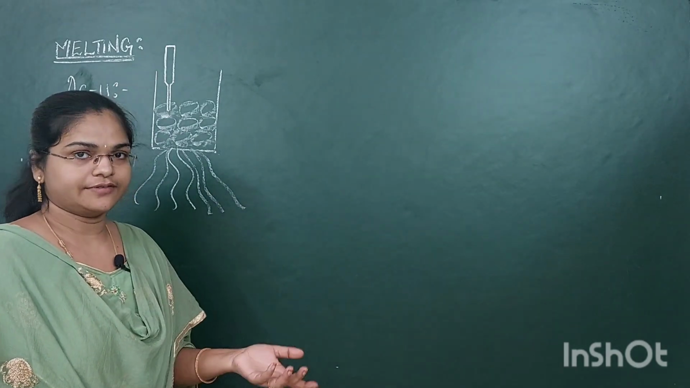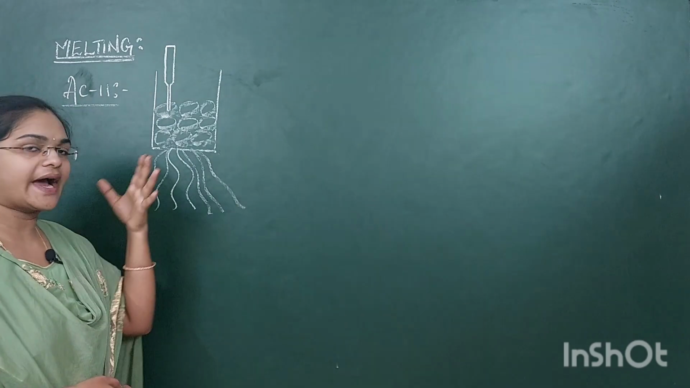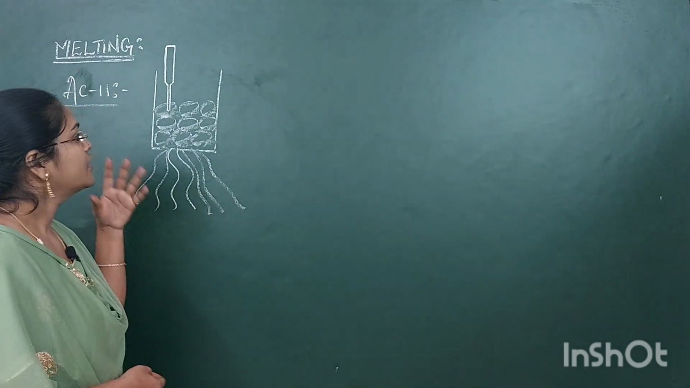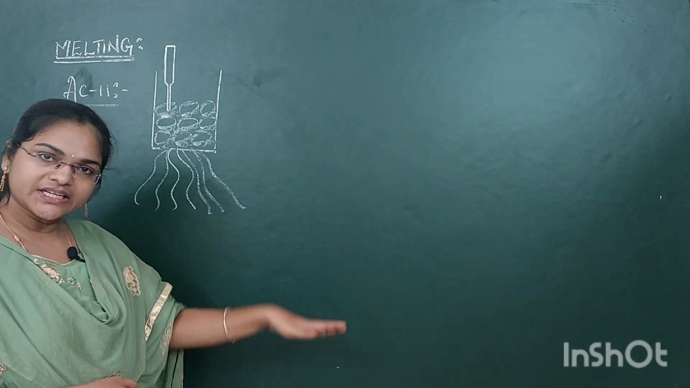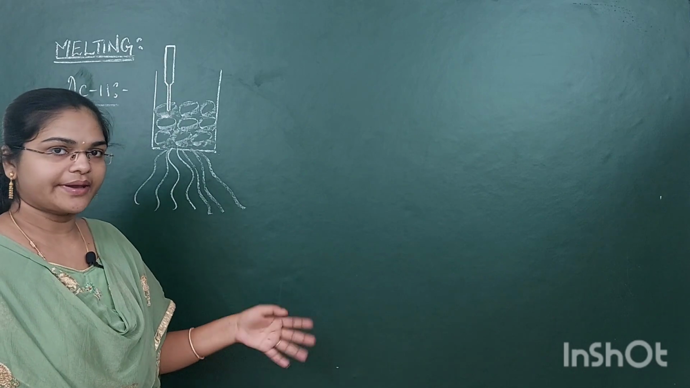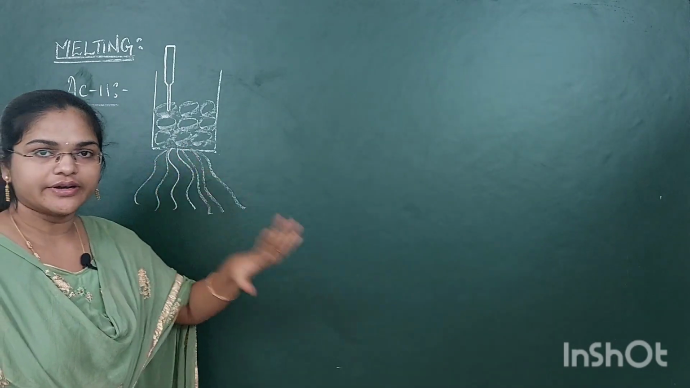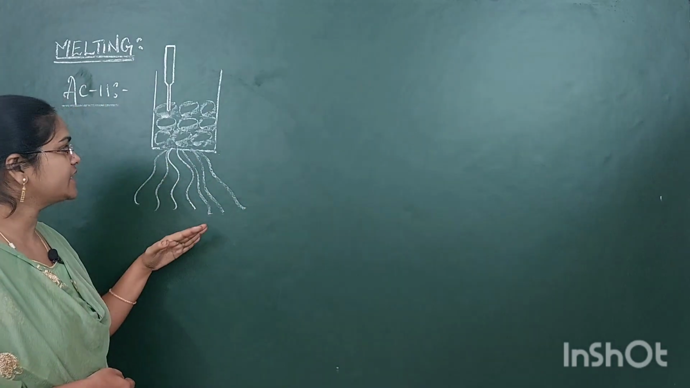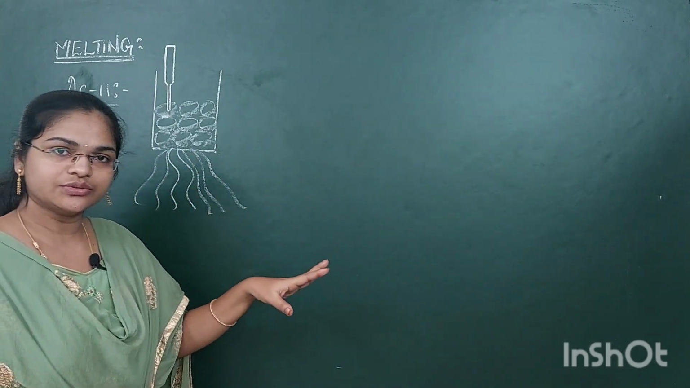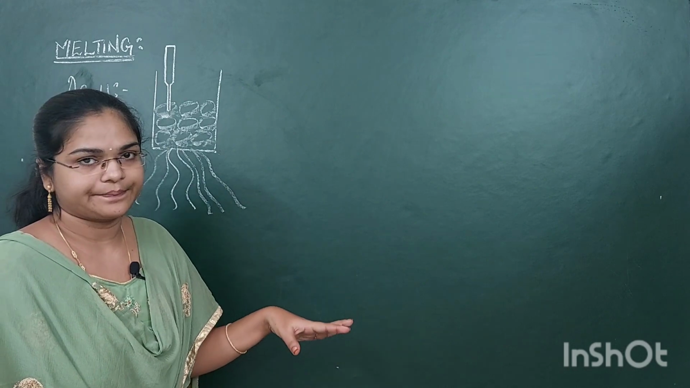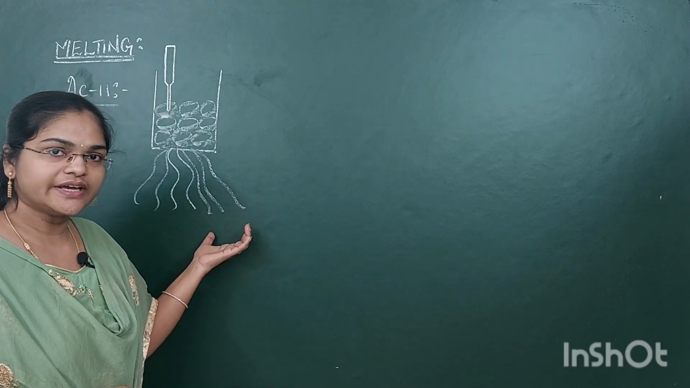You can observe that after supplying heat energy to the ice cubes in the beaker, they are going to melt completely into water. That means at first it is in the solid state. When you supply heat energy, it changes into the liquid phase with the help of the heat energy.